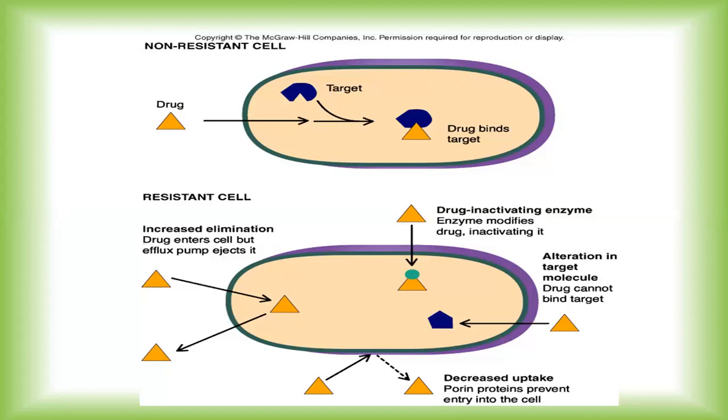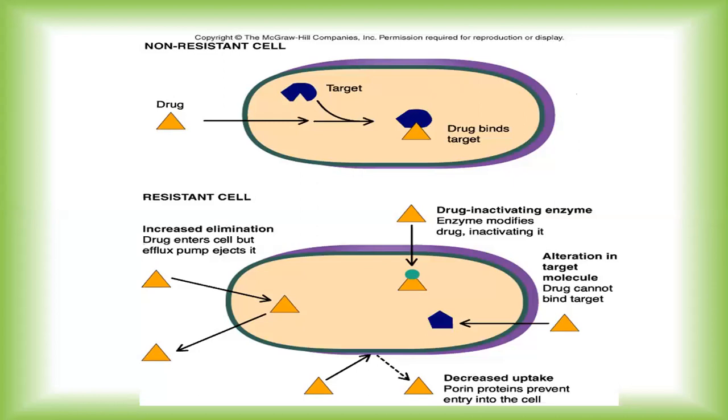The third reason, to the right side, is alteration in the target molecule. As you can see, the bacteria has brought about certain alteration, certain modification. So when a drug enters the bacterial cell, it will be difficult for the drug to identify its target due to the alteration. Eventually the drug will not show any of its desired action to get rid of that particular bacteria.